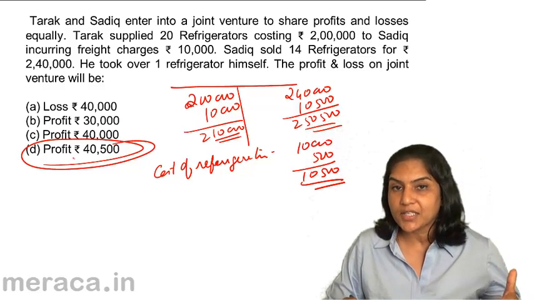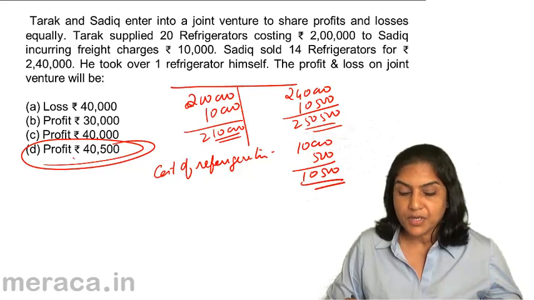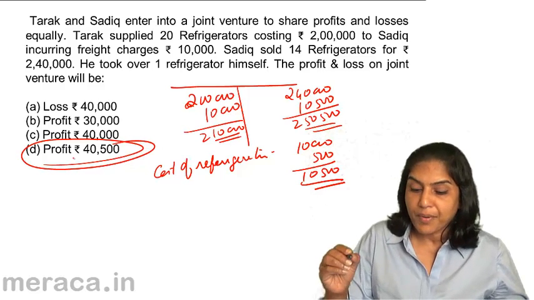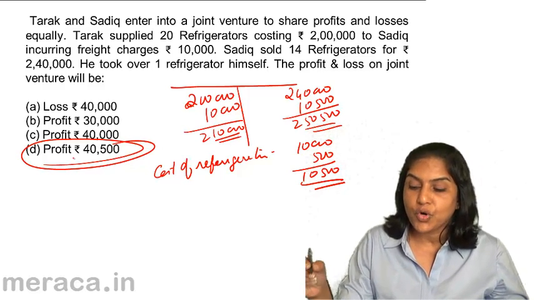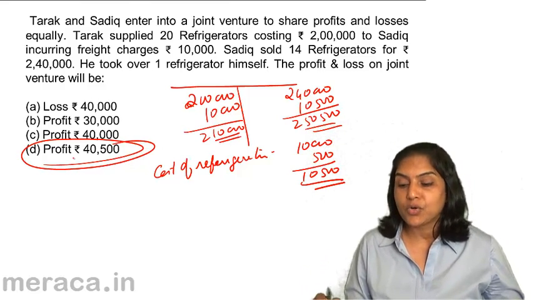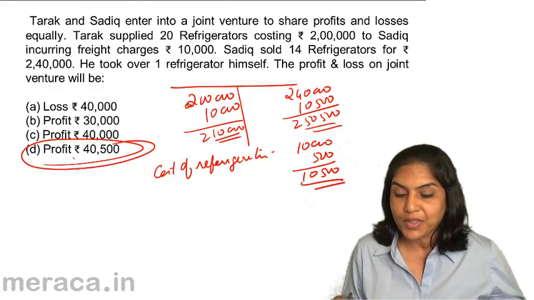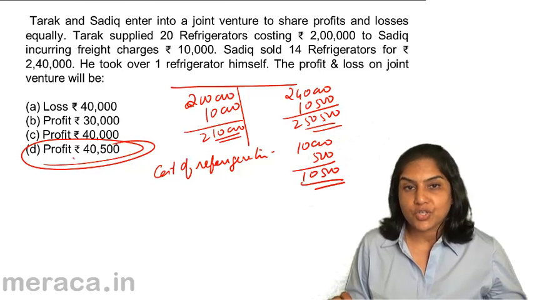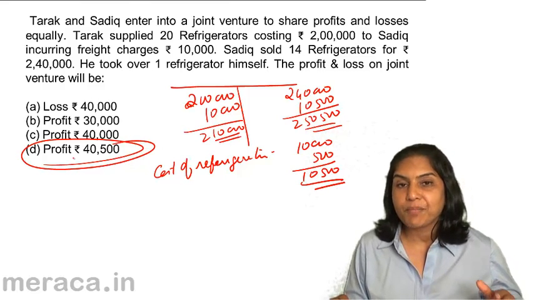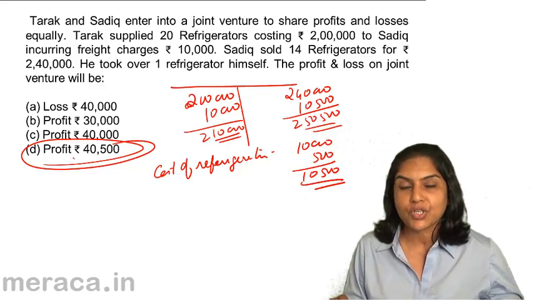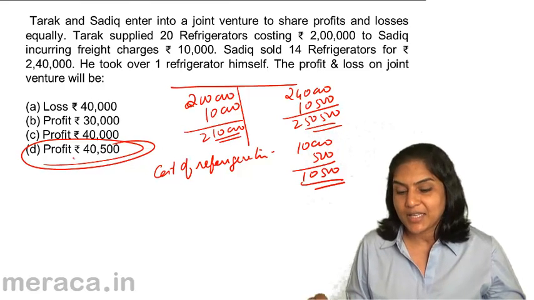So what we have done is we have covered the problems which have those distinct features like ignoring of the closing stock. So remember, we had 20 refrigerators. We have sold only 14 refrigerators and one refrigerator has been taken over. Looks like the joint venture has come to an end with that. If nothing else is mentioned about the remaining 5 refrigerators, we just ignore it. We don't assume that there is a closing stock of 5 refrigerators. So we have been covering problems with those special items like commission on purchase, commission on sales, closing stock, abnormal loss, insurance claim, etc.